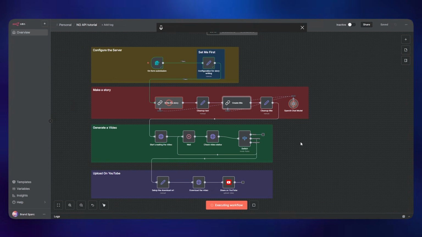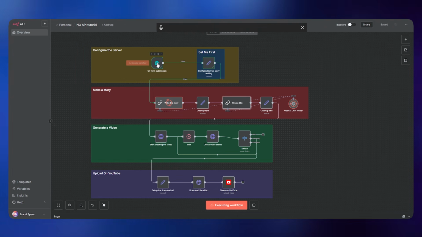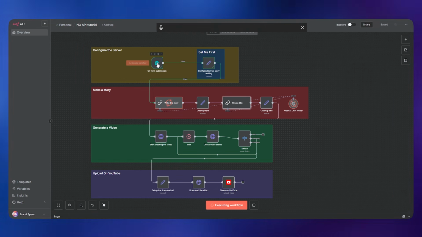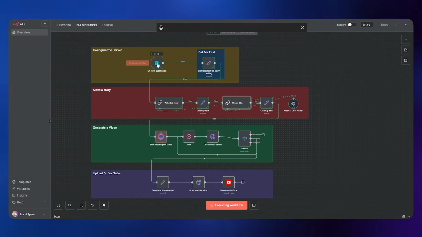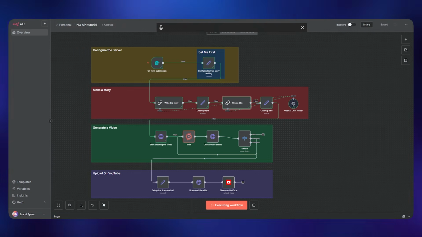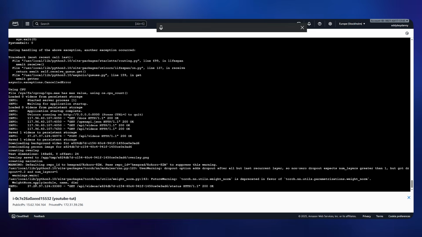Right now it's working, so I'm going to explain one more thing here. If you can see here, it has the on form submission node, so we can replace this. If you want to automate this completely for YouTube faceless channels, you can simply replace this with a Telegram node, and you just send a hi message on Telegram, and it executes the workflow. So right now it starts creating the workflow, and you can even check it from the backend, and you can see here it has done something. It is now getting the request and is in the process.